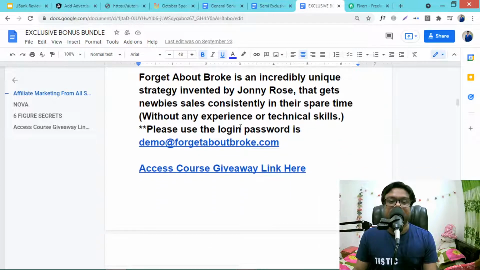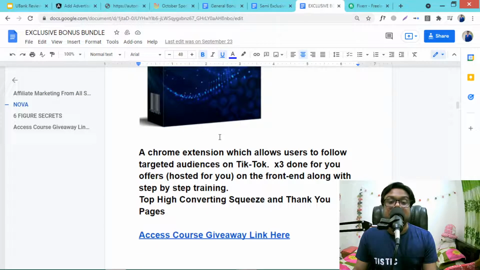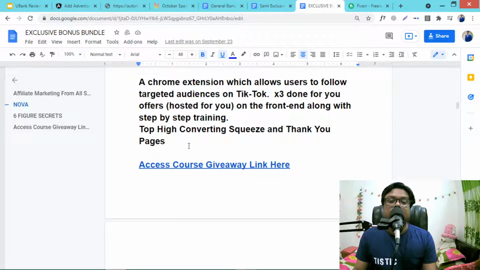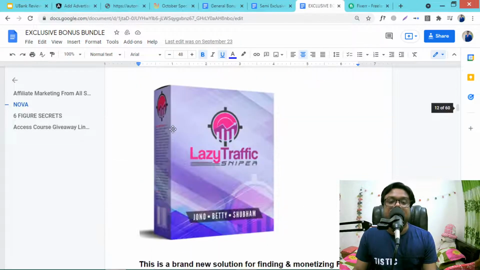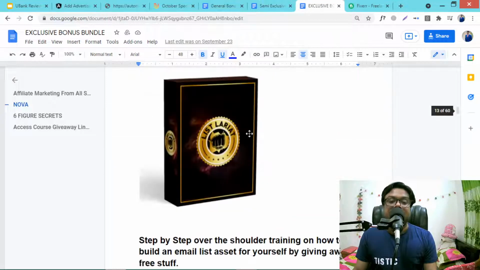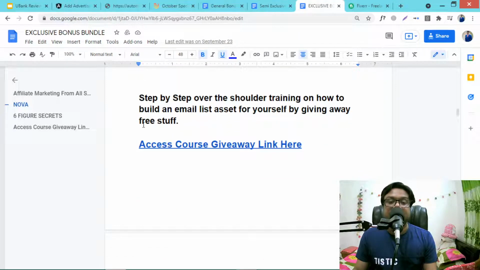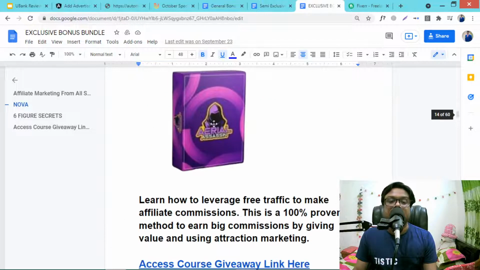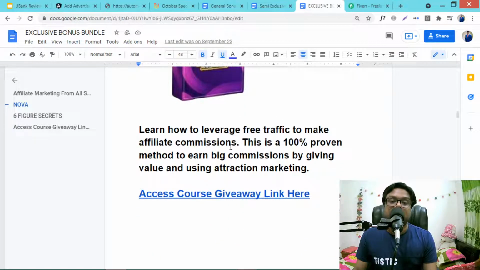That's a very proven method. This is Nova. This is for bringing target audience from TikTok. You will also get the upgrades with this. The Lazy Traffic Sniper is for finding and monetizing free bad traffic. And List Lariat is a free list building step-by-step course. This is Ariel Accession. This also teaches how to leverage free traffic to make affiliate commission.